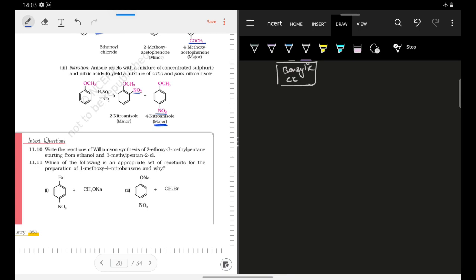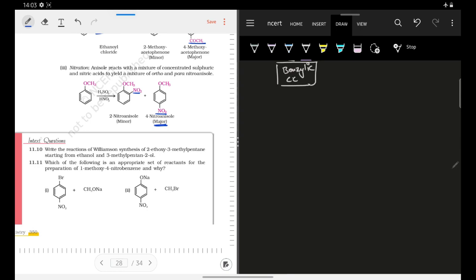And it can also be ortho para directing or meta directing, that is your electrophile attaches at ortho para position with respect to that substituent, or it attaches at the meta position with respect to that group. This all we have already understood. I have already told you in previous chapters also, and while I was teaching phenol as well, there also I had told you. So that is why I have tried to keep it short here.